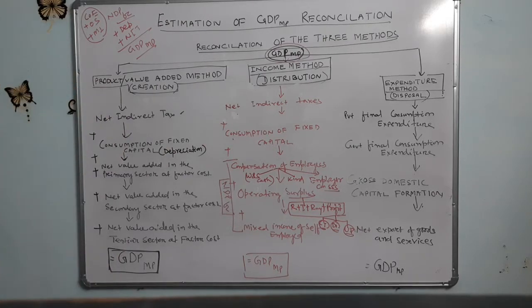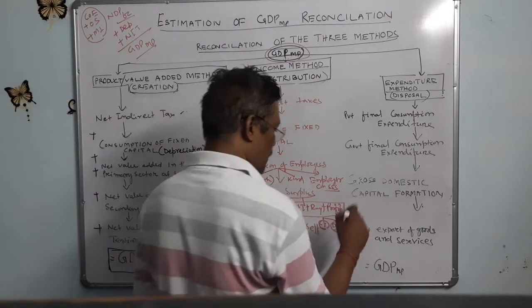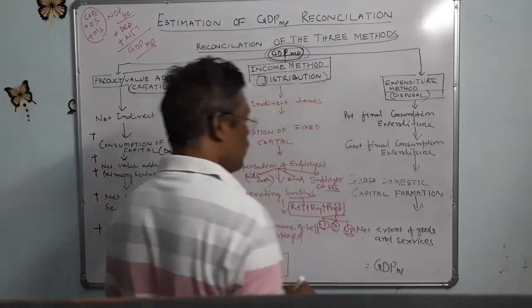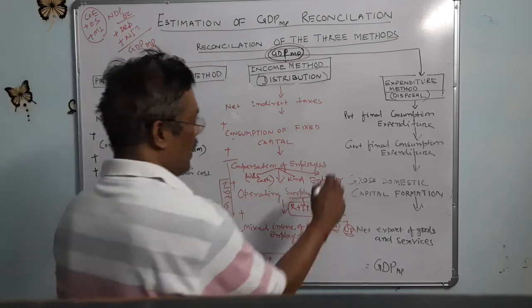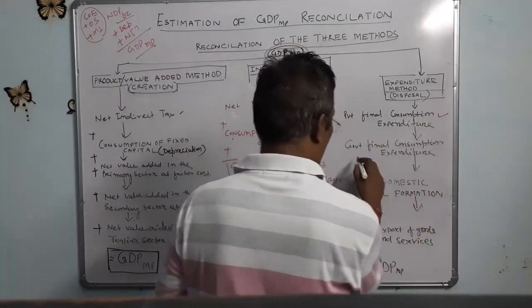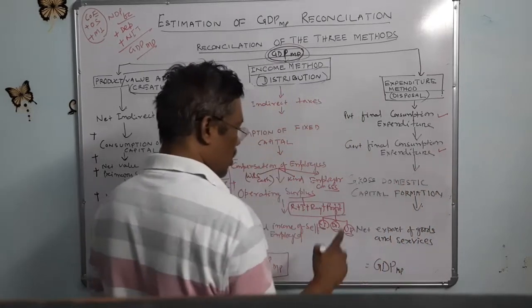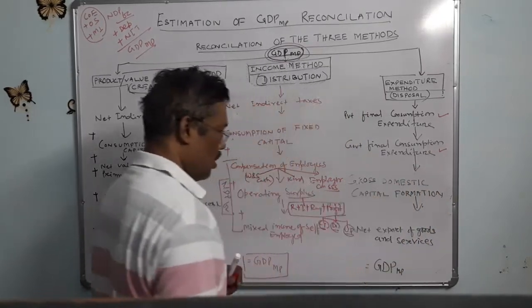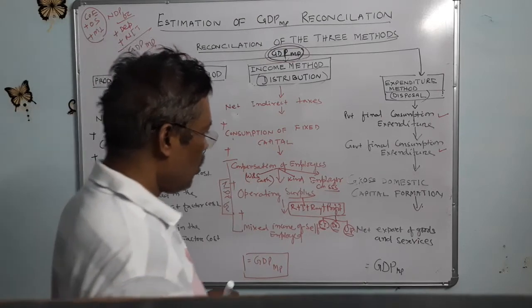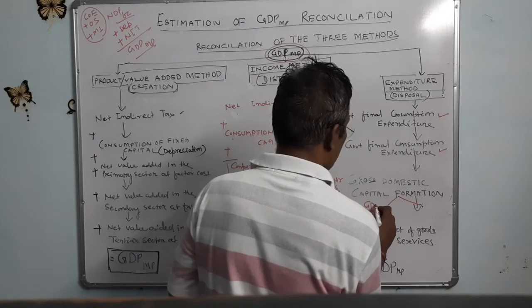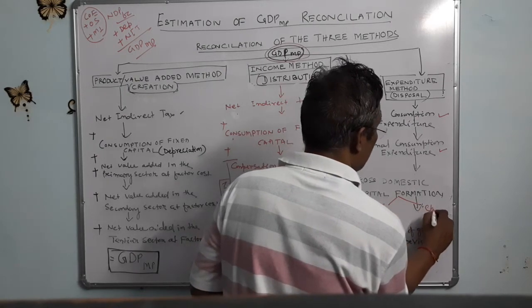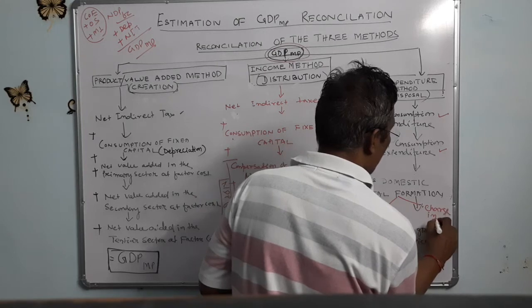So expenditure method we have already discussed, that is the private final consumption expenditure, government final consumption expenditure, gross domestic capital formation, net export of goods and services. GDP at market price is given. Private final consumption expenditure, government final consumption expenditure we will discuss. Gross domestic capital formation is divided into two parts. One is gross domestic fixed capital formation, another is change in stock.